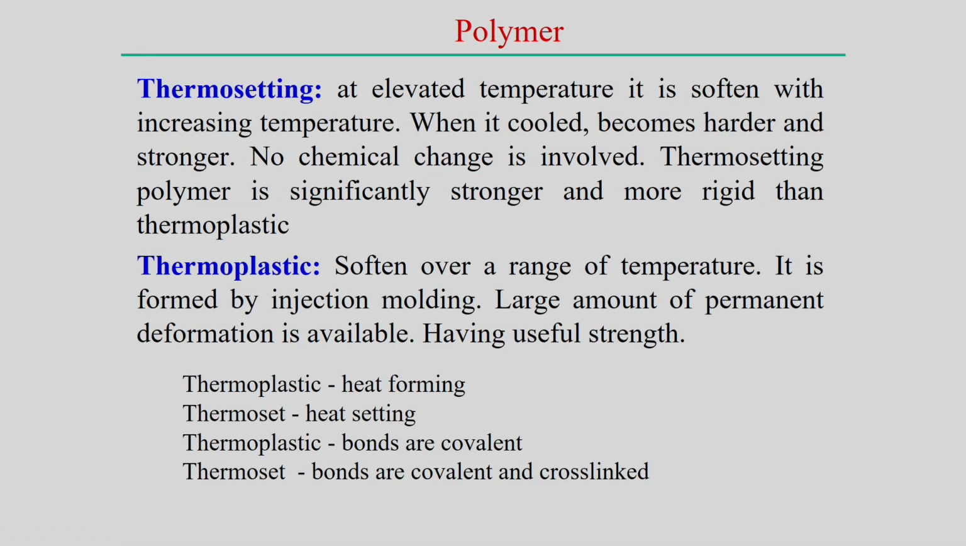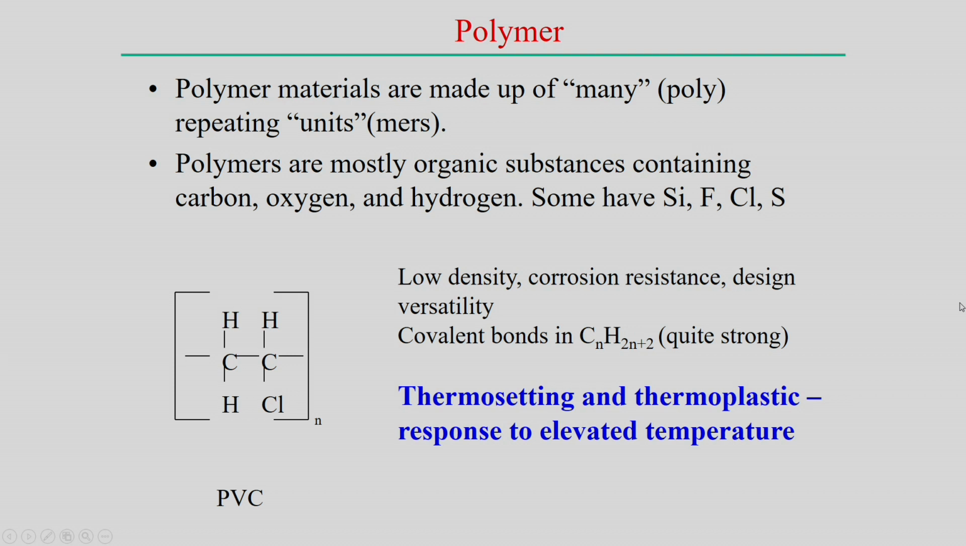So, polymer material is actually made up of many repeating mer units basically. One example, suppose this is one polymeric material, this is the one unit which is called a mer. So, the unit is repeated to form a long chain. This is the typical structure, but polymers are mostly organic substances containing carbon, oxygen and hydrogen, and of course, some structures also have silicon, chlorine and sulfur.